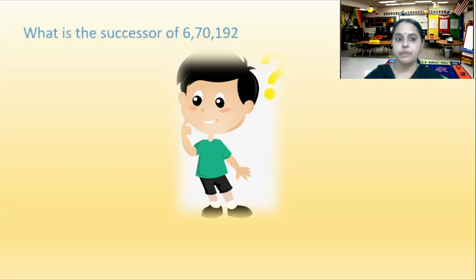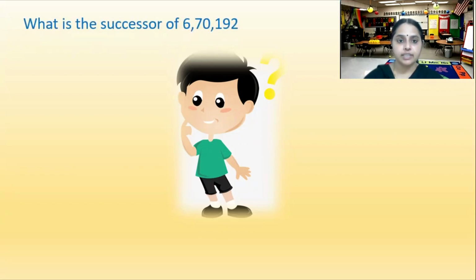So what is the question? What is the successor of 6,70,192? 6,70,192. What is the successor of 2?